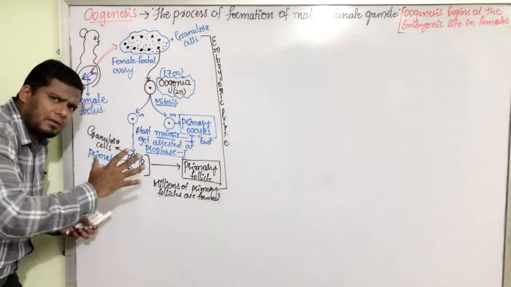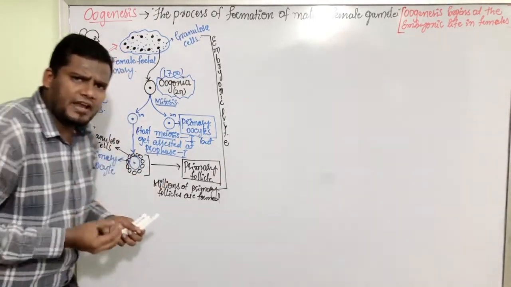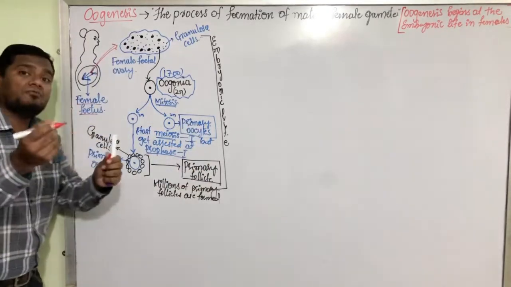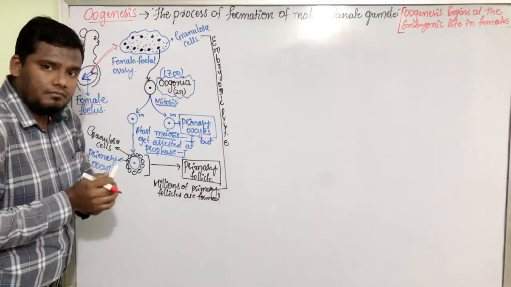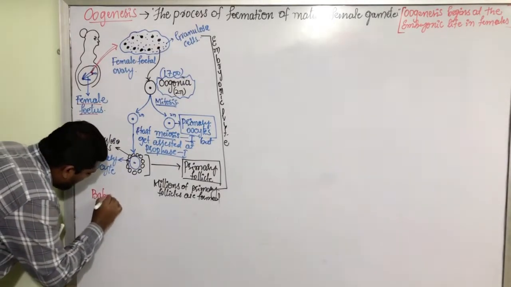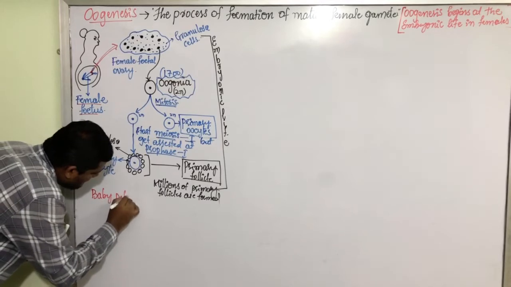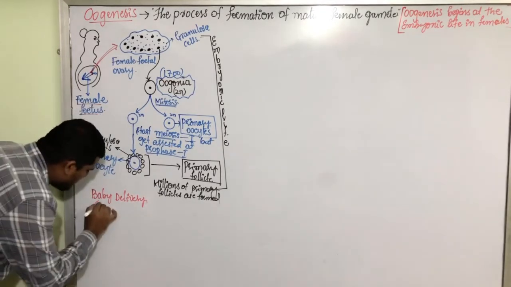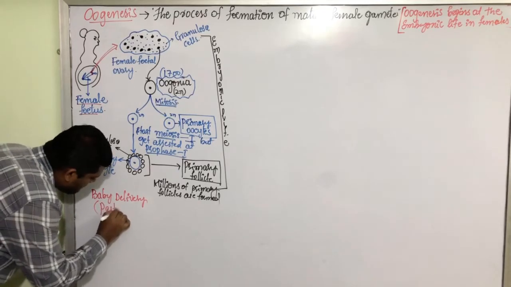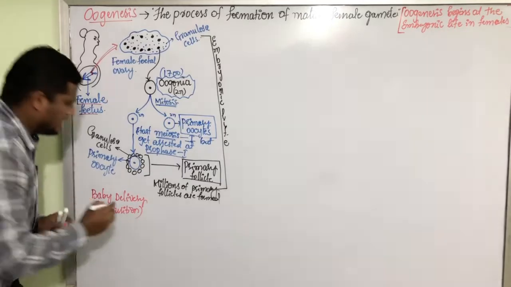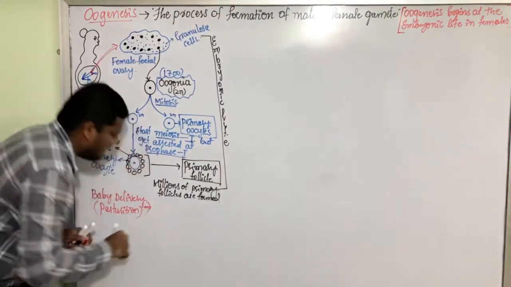Now, after completing the entire gestation period, after completing the 9 months of pregnancy, now it is time for delivering of that baby. Now the baby is delivered. Baby delivery. It is technically called as parturition. Parturition process. Now the baby is delivered.